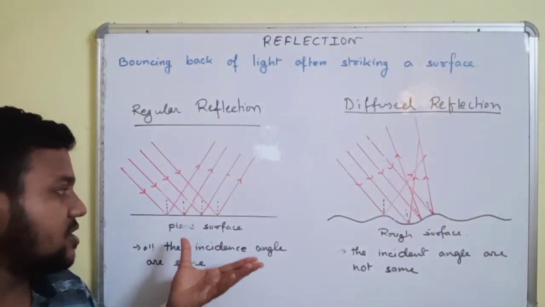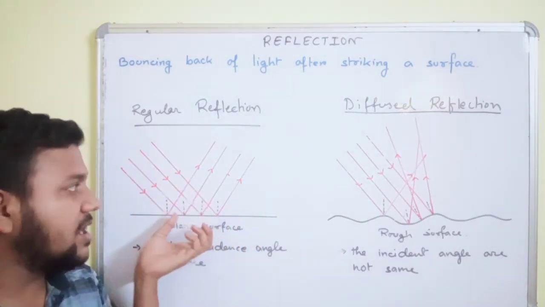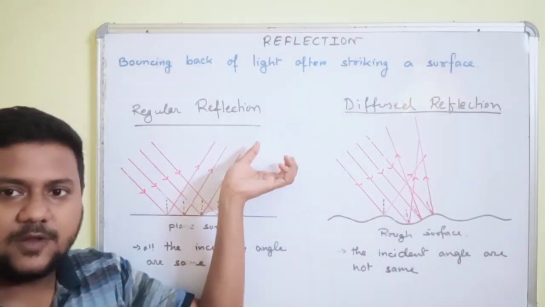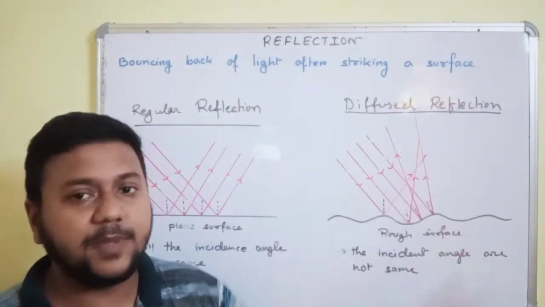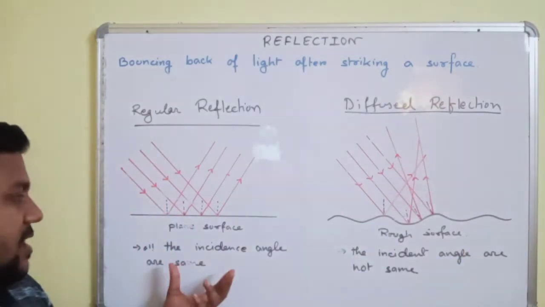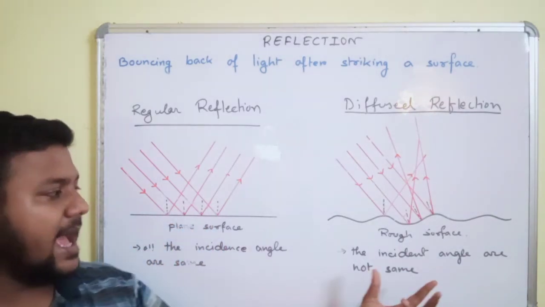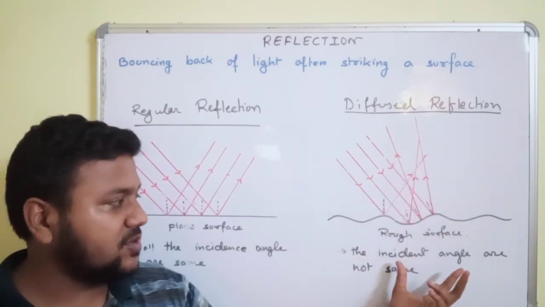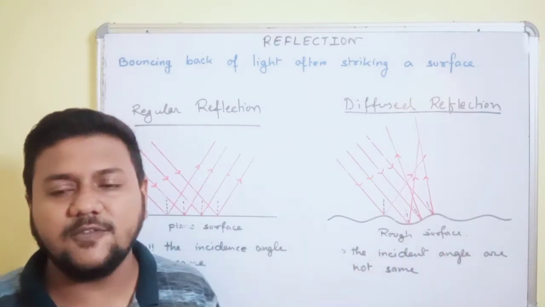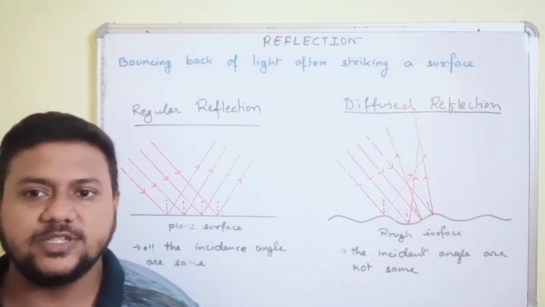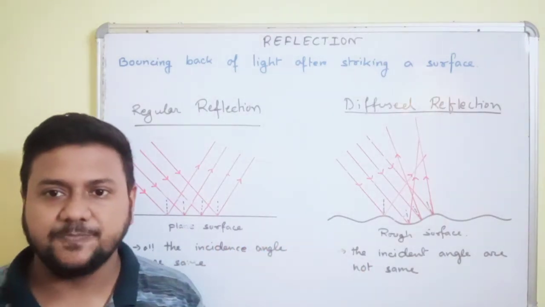When reflection occurs on a plane surface, a parallel beam of incident rays gives a parallel beam of reflected rays. But a parallel beam of rays incident on a rough surface does not give a parallel beam of reflected rays. In regular reflection, all the incident angles are equal, and in diffuse reflection, all the incident angles are different, because the surface is itself rough and irregular in nature. Hence, this is regular reflection and this is diffuse reflection. Clear?